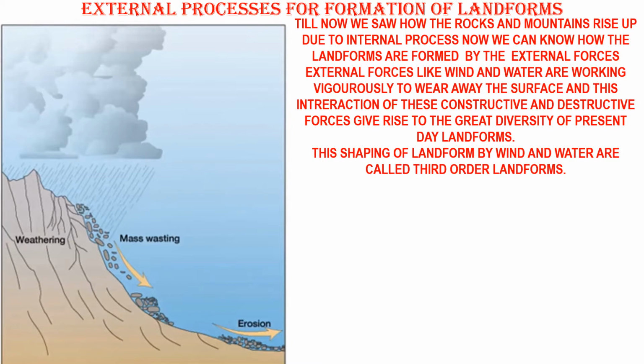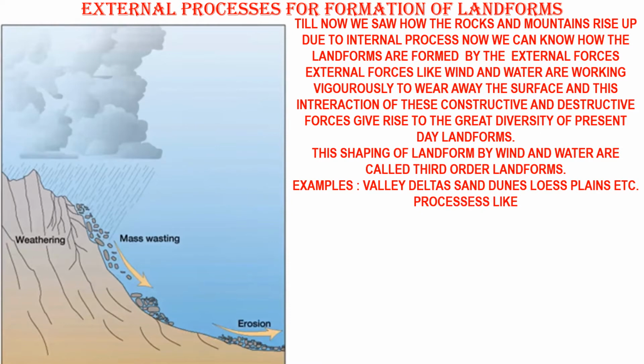In the previous lesson video, we told you about the first and second forms of landforms. Now we are speaking about the third form of landform. So the shaping of landform by wind and water is called the third form of landforms. Examples of the third form of landforms are valleys, deltas, sand dunes, loess plains, etc. So let us go and watch what are the processes which make these valleys, deltas, sand dunes, loess plains get formed by wind and water.